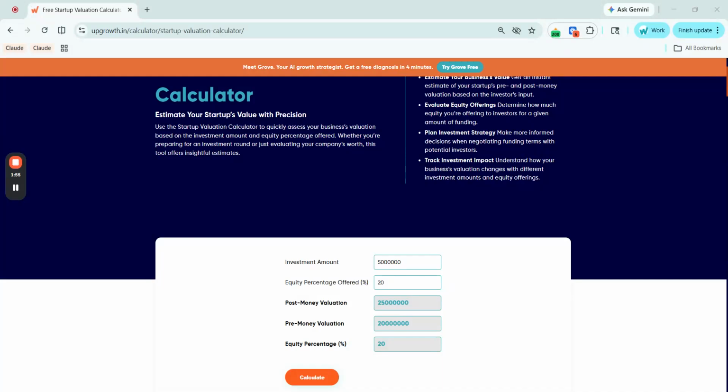So, valuation negotiations can feel confusing because investors and founders often speak in different terms. One talks about investment amount and the other about equity percentage. So, this calculator brings both into a single clear picture. If an investor offers rupees 1 crore for 40%, you can instantly see that implies a post money valuation of just 2.5 crore and decide whether that reflects your business's true worth. Running different scenarios before a negotiation puts you in a much stronger position. So run this before every investor conversation and model a few different scenarios to know your floor.